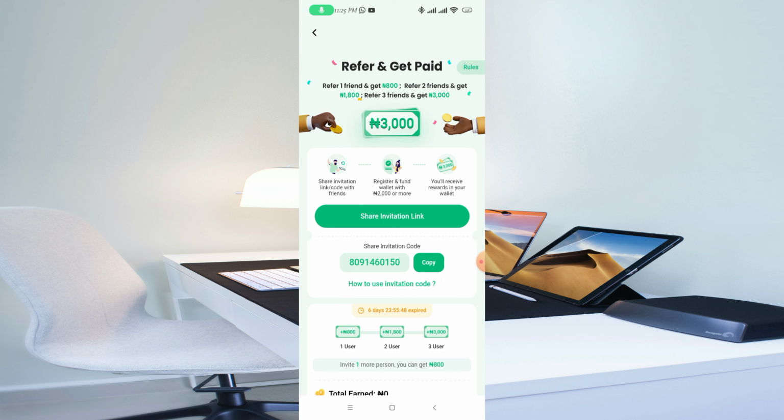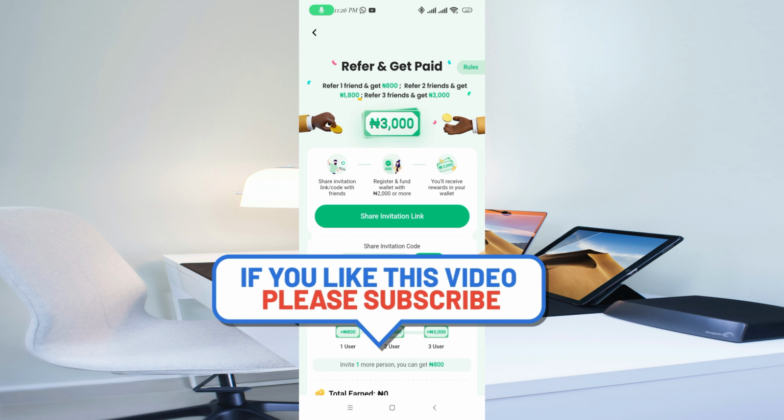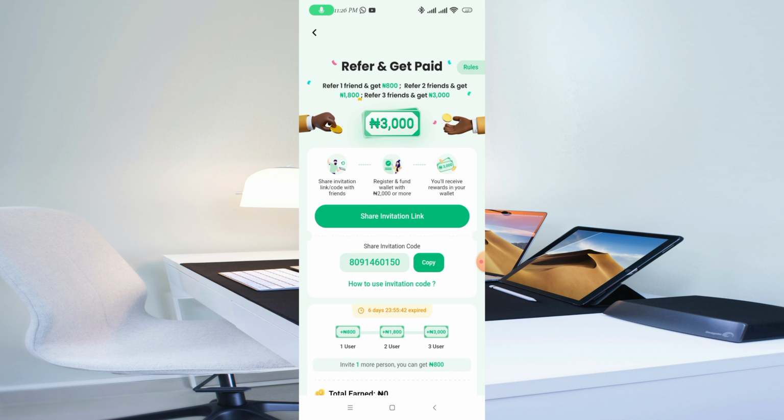And if you are running a business, or let's say you have a space where people come and register SIM cards and all that, you can tell them to open an Opay account. Then you're going to be the one to open the Opay account for them without collecting money from them, and they're going to earn 800 naira as well, and you're going to earn 800 naira as well.